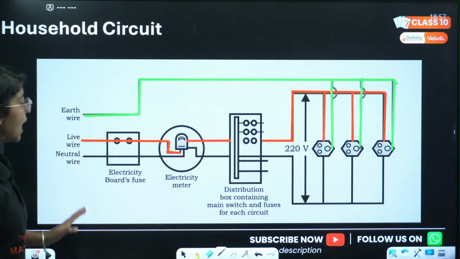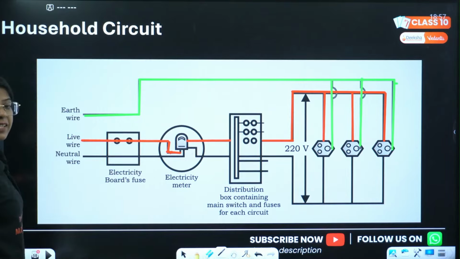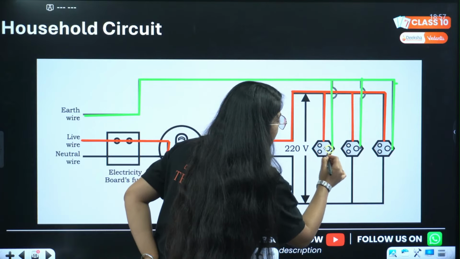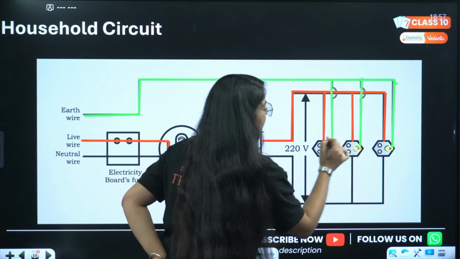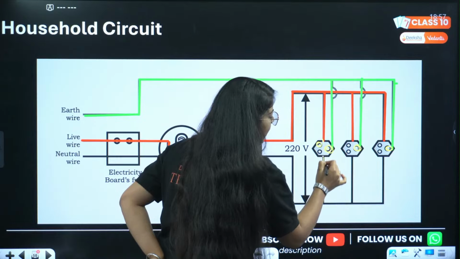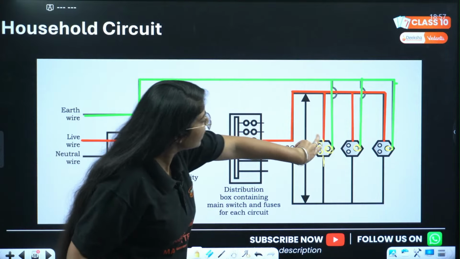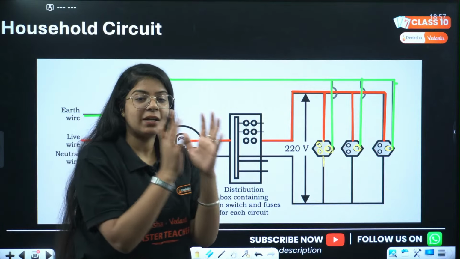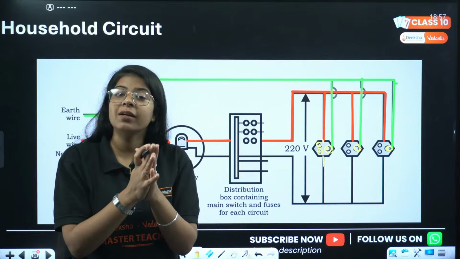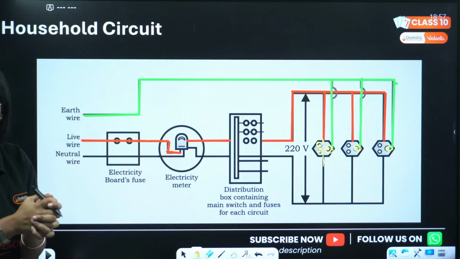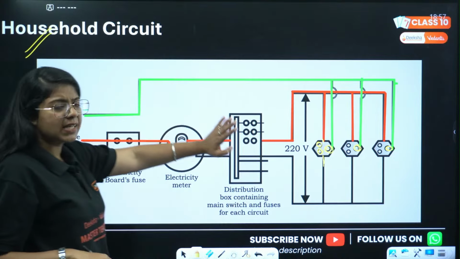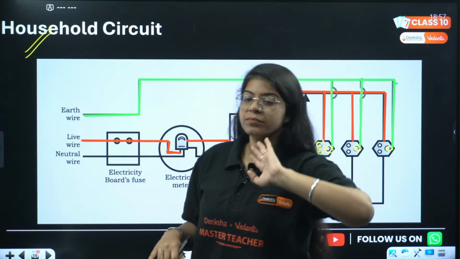Now what happens? The live wire goes into the electricity meter. The neutral wire goes into the electricity meter. The earth wire goes as well. Now if you can see, the earth wire is connected in this big hole, right? The red part is this one, and the black part is this one. In between these two holes we connect our appliances, so that there is a load between our live wire and neutral wire, and they are not directly connected to each other. Done? This is your household circuit. You have this in your NCERT. You can clearly practice it from there. Done?